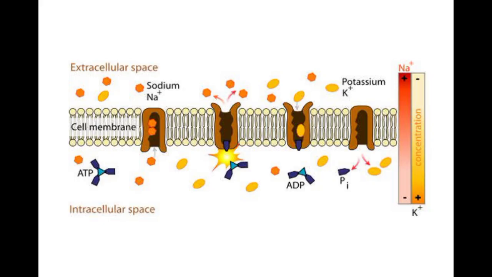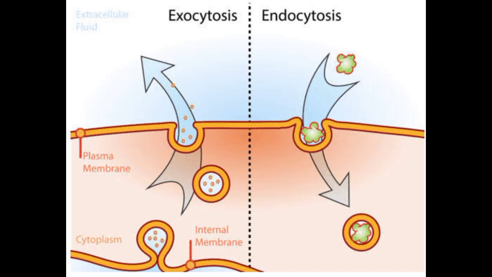Transport across the membrane. Transport is of two main types. 1. Passive transport moves substances from high concentration to low. No ATP needed. Diffusion, direct movement of small molecules. Facilitated diffusion needs transport proteins like channels or carriers. 2. Active transport moves substances from low concentration to high. Requires ATP and transport proteins. Example, Na/K pump.